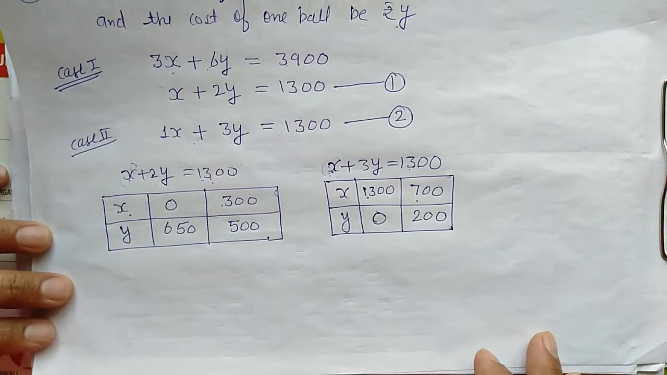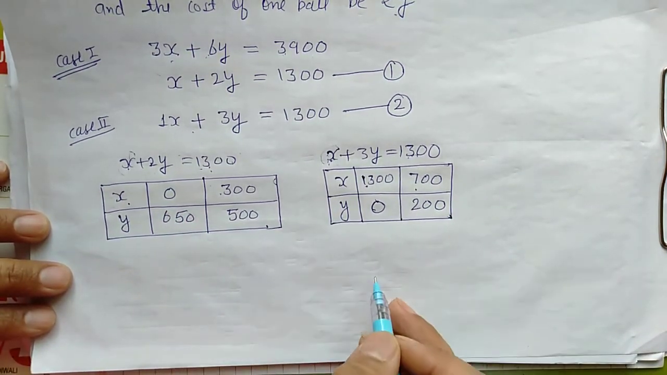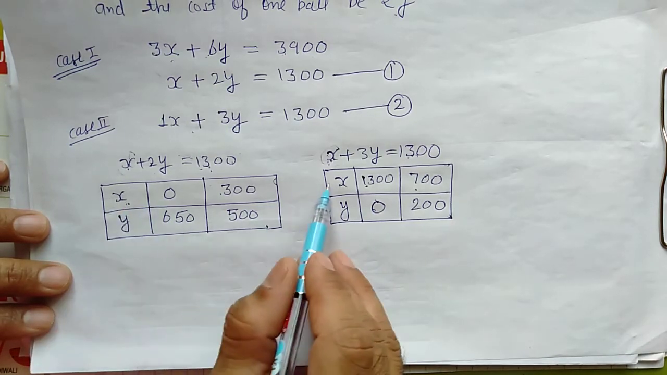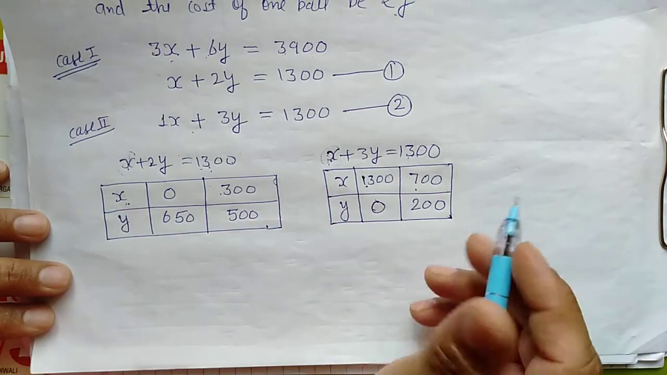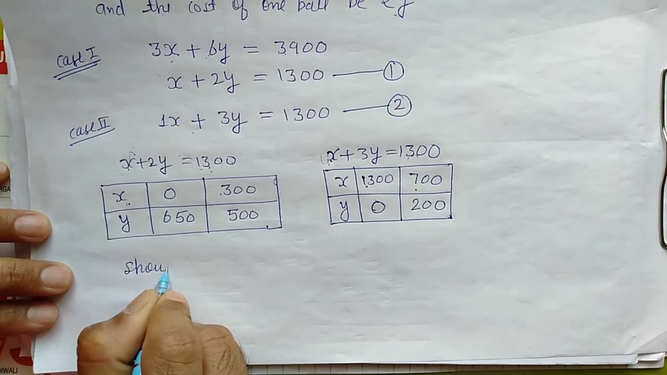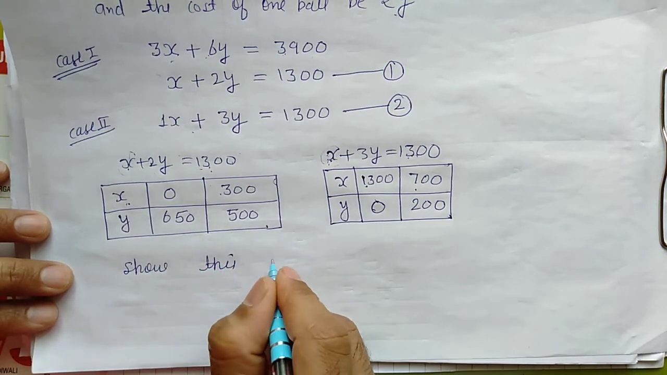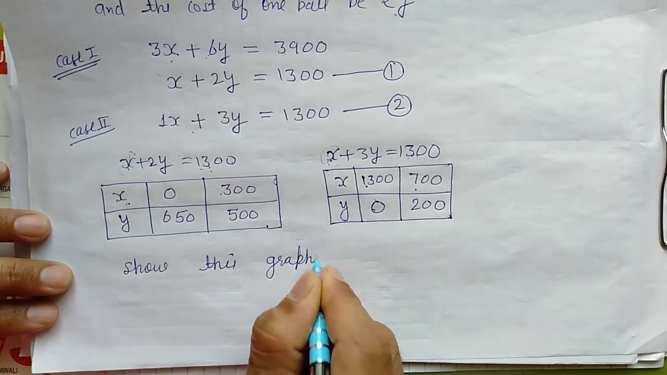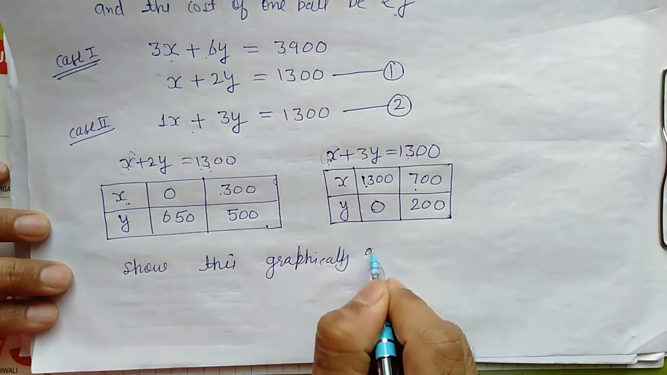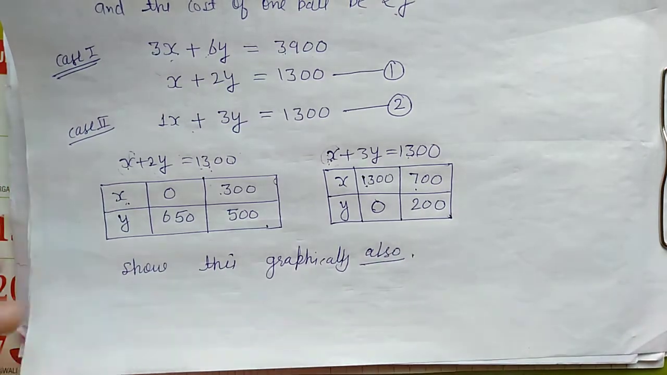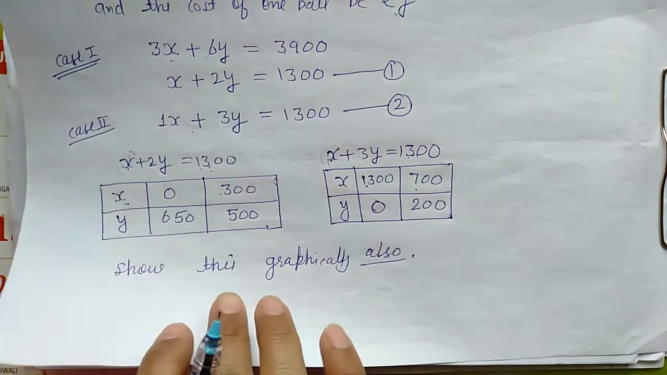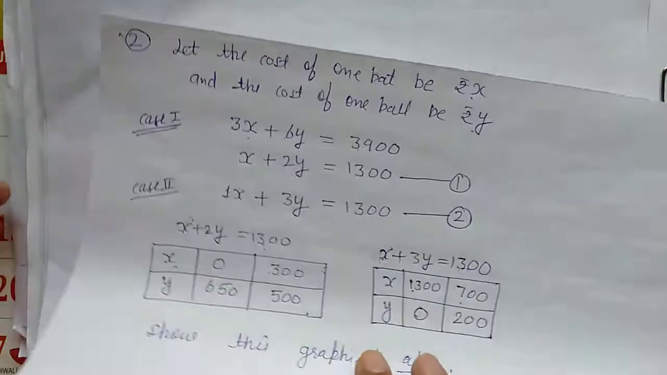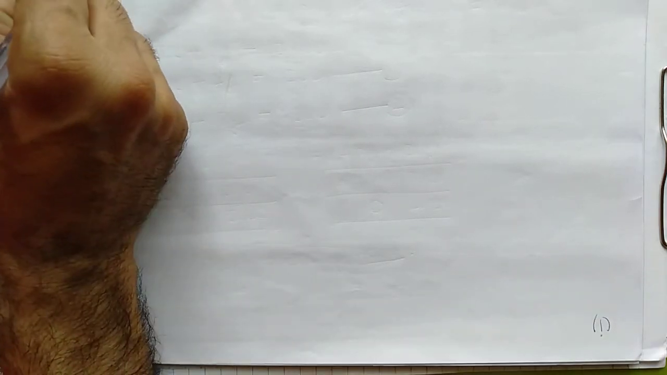Similarly, as in the last question, here also you can make a graph on graph paper, and you may show these two lines and show this graphically also. Now let's see the last question. For the last question also I will make the equations, and you will try to solve yourself. We will solve here, but you will try to make a graph.